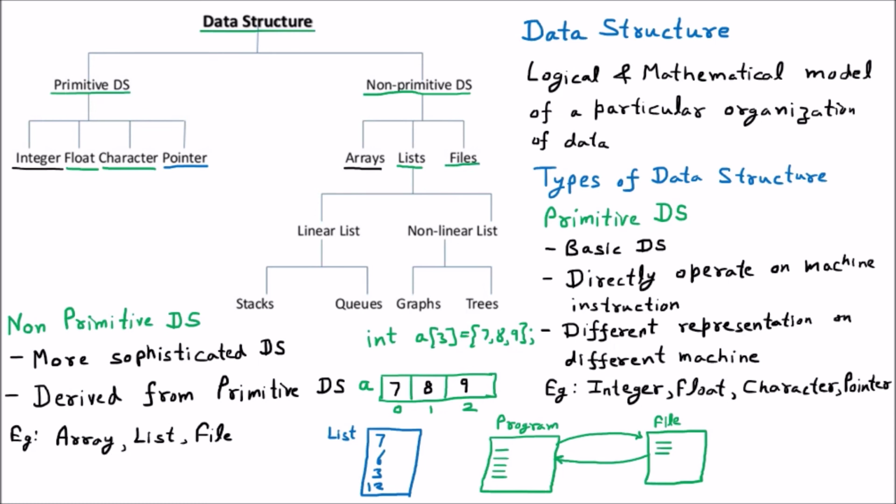So till now we have seen that data structure is of two types. One is primitive. Primitive means they work directly on the machine instruction, and they have different representations on different machines, like integer, float, character and pointer. The next type of data structure is the non-primitive. Non-primitive are derived from the primitive data structures, just like array, list and file. There is one more classification of data structure which is linear and non-linear. So now we are going to discuss that.